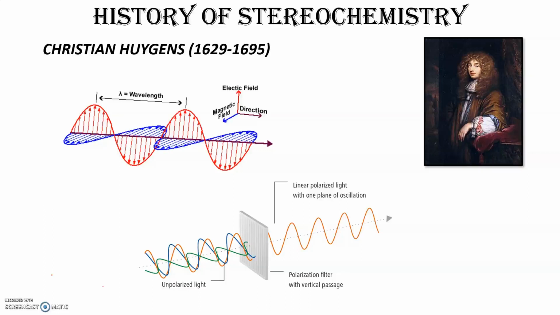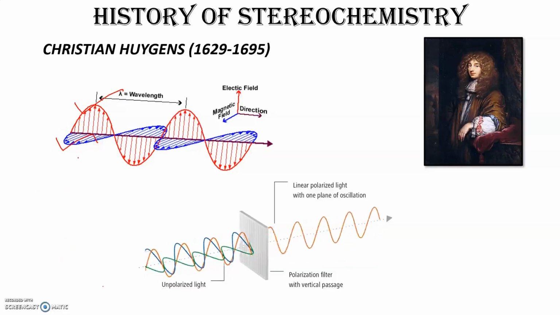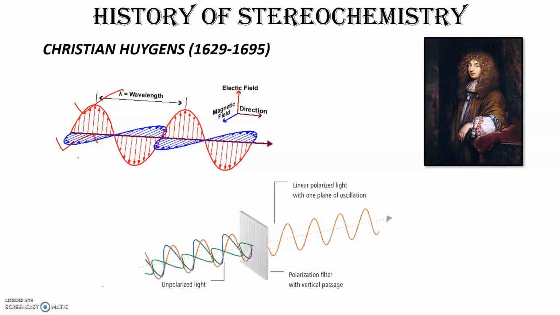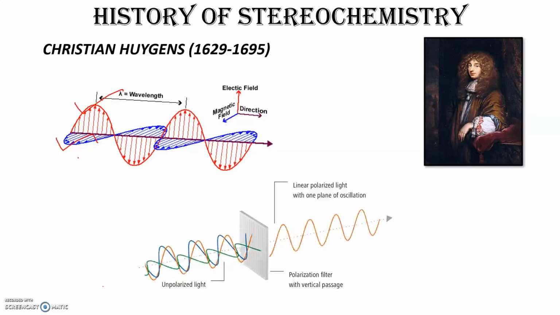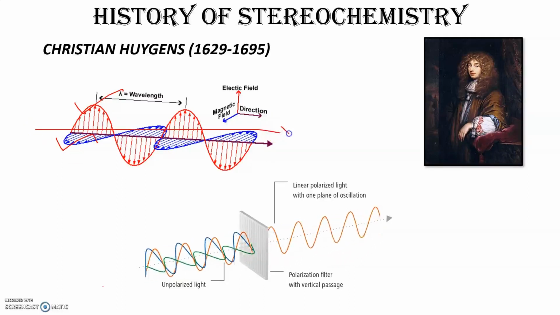So it has two vectors. It is an electrical vector like this and a magnetic vector like this. And these two vectors are perpendicular to each other. And these two vectors are also perpendicular to the direction of propagation of light.